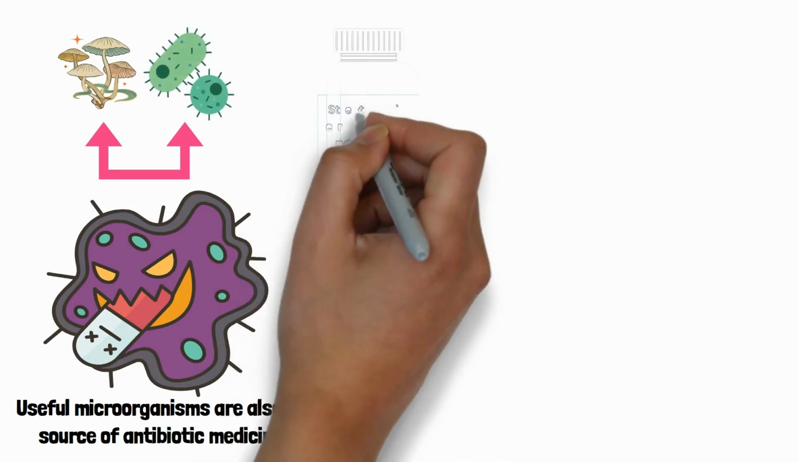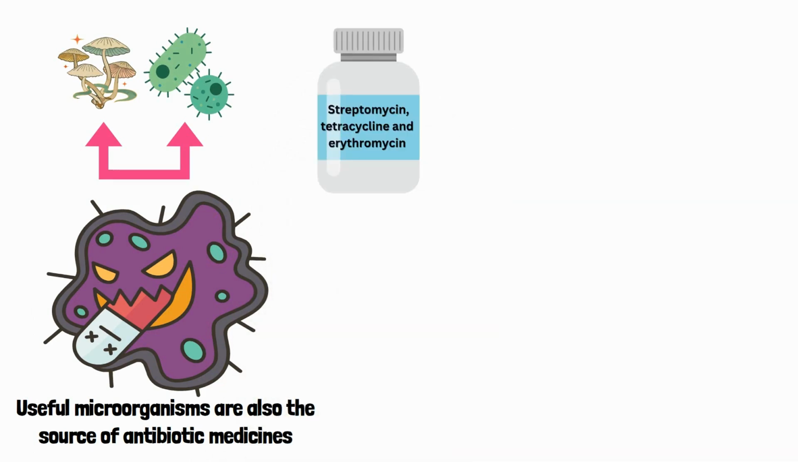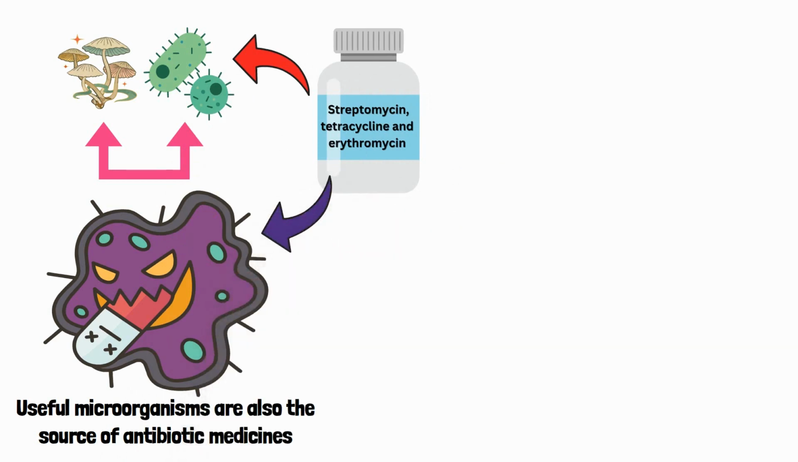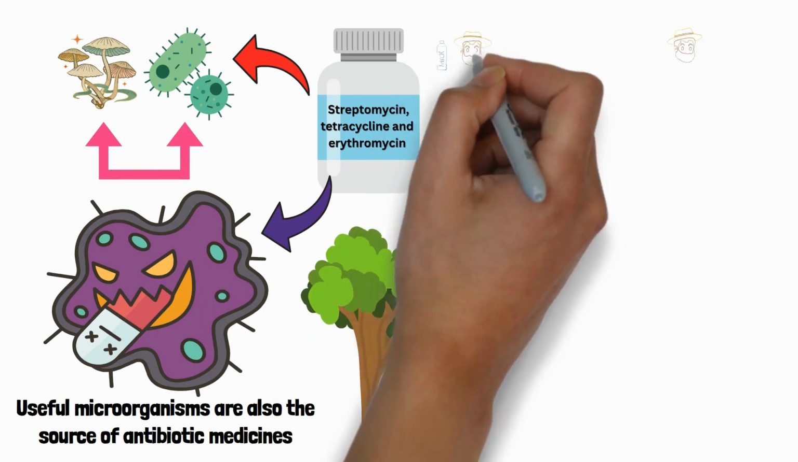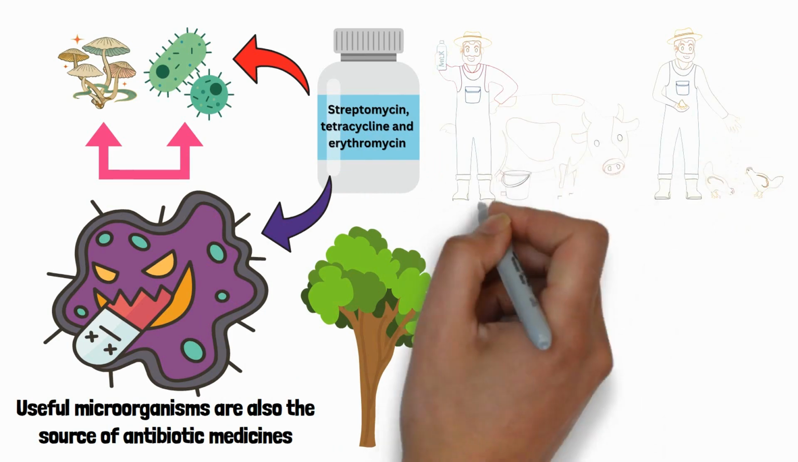Streptomycin, tetracycline, and erythromycin are some examples of the commonly used antibiotics prepared from fungi and bacteria. The antibiotics are produced by developing specific microorganisms and are used to treat a number of diseases. They are also used to treat diseases in plants. Antibiotics can also be mixed with livestock feed and poultry to treat pathogenic infections in animals.